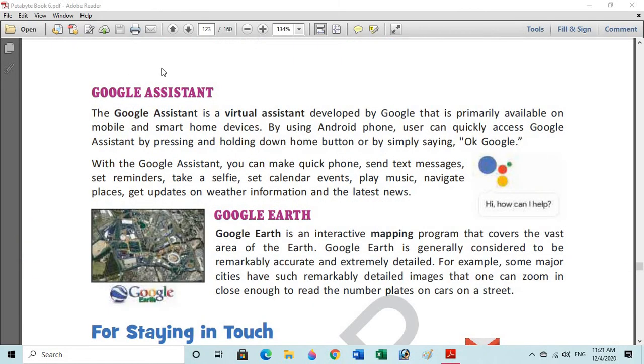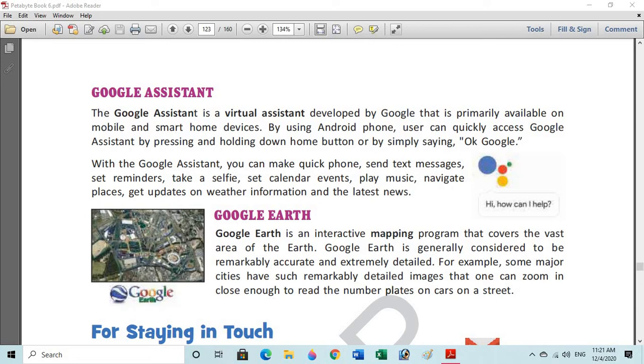In your smartphones, you are having Google Assistant. Basically, it assists you with different help. If you want to find anything, you simply need to say okay Google, and then whatever you want to ask from the Google, it will be answering you. Whatever assistance you need from the Google, it will be providing you.